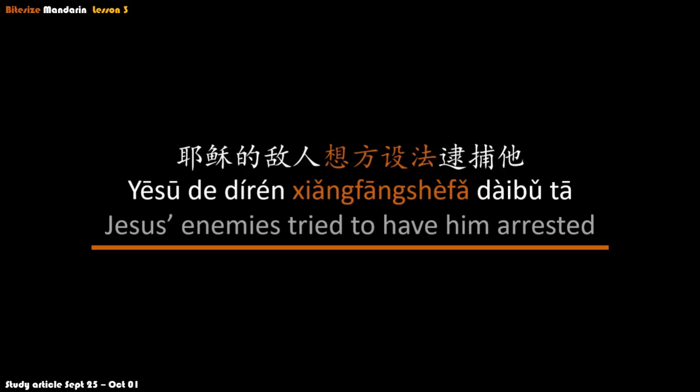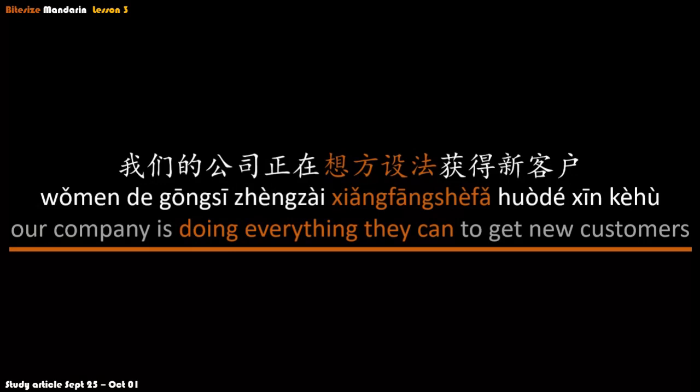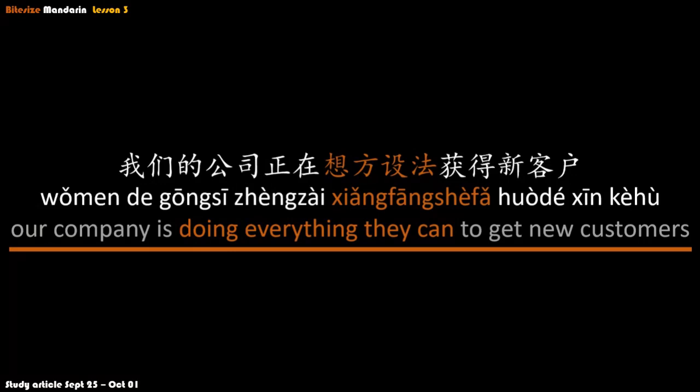Jesus' enemies tried to have him arrested. So here, 想方设法 is used negatively. They tried everything they could to have him arrested. It can also be neutral. 我们的公司正在想方设法获得新客户. Our company is doing everything they can to get new customers.